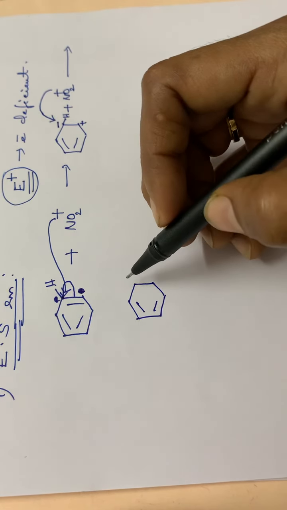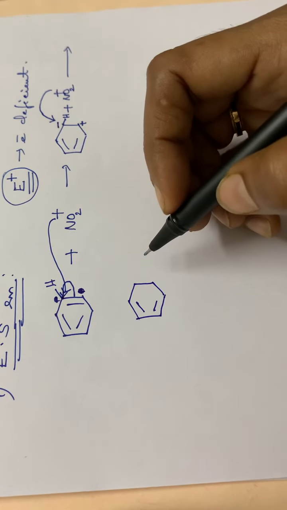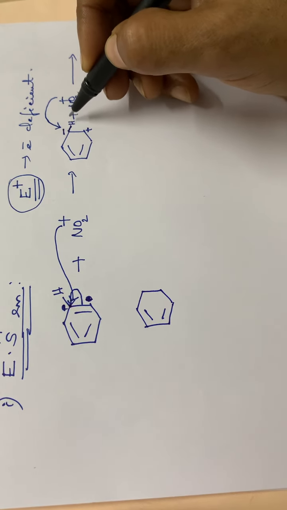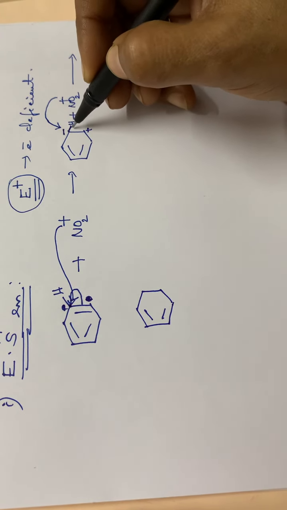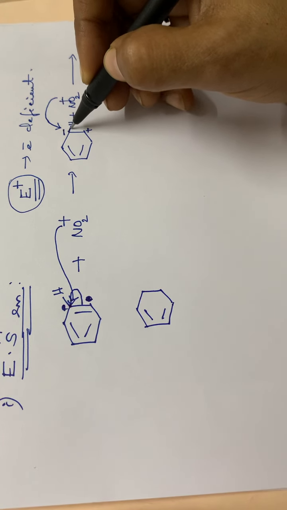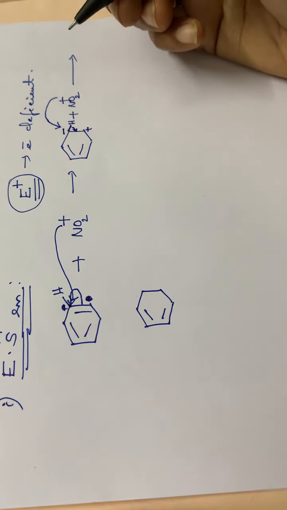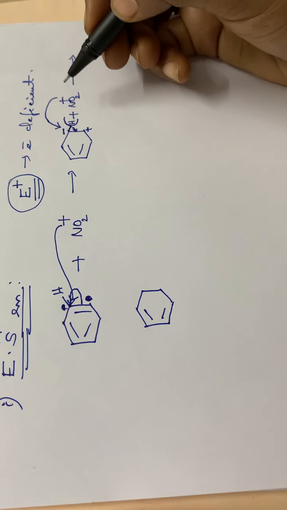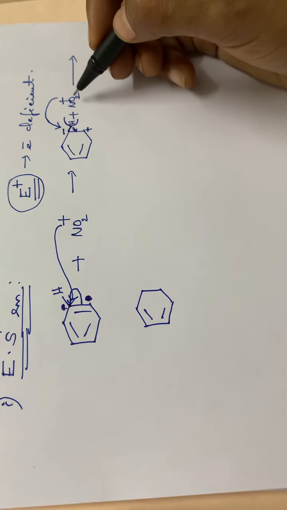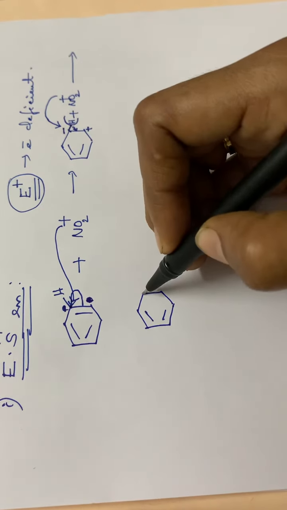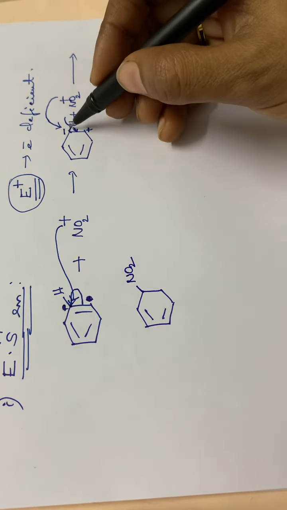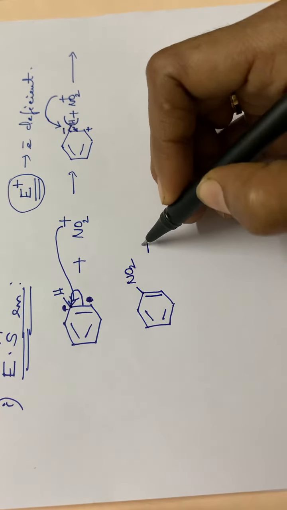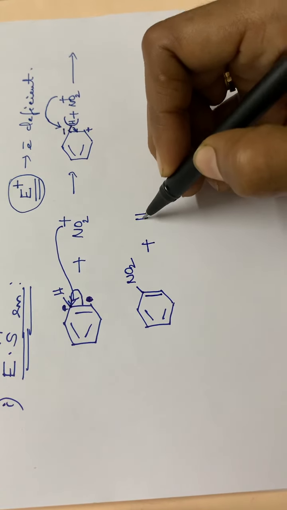Double bond. So this NO2 plus will be attacking this negatively charged carbon atom, and this hydrogen will be leaving without the electron pair. That means this electron pair will be donated to this ring, and hydrogen will be leaving as H plus. That means it is leaving without an electron pair, or hydrogen will be removed as an electron pair. So this NO2 plus will be attacking this position. So at this position NO2, then the electron pair is again shifted to this carbon atom. So here again it becomes a double bond, plus the hydrogen will be eliminated as H plus.